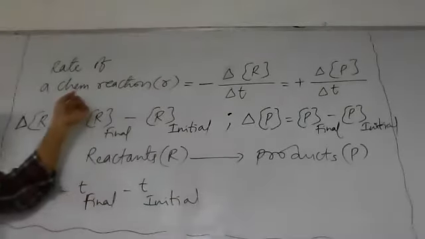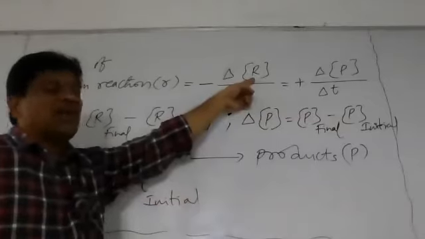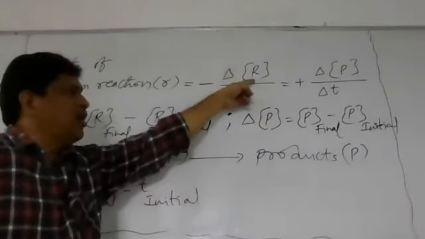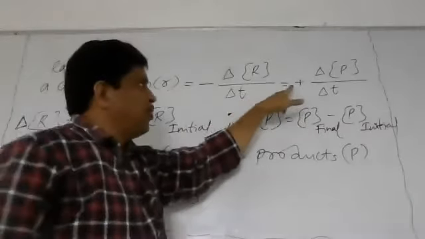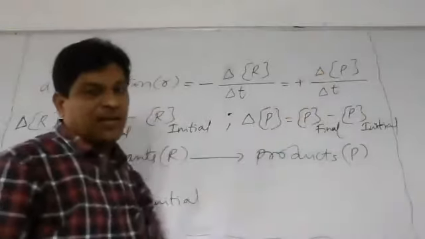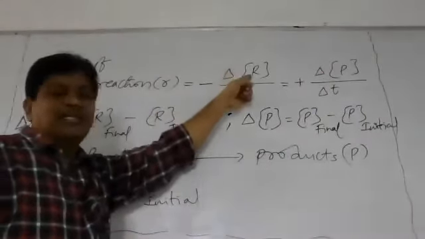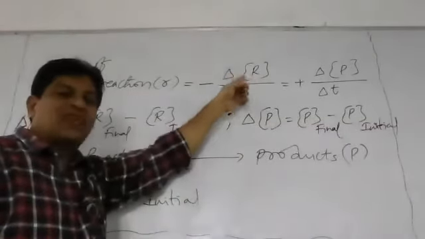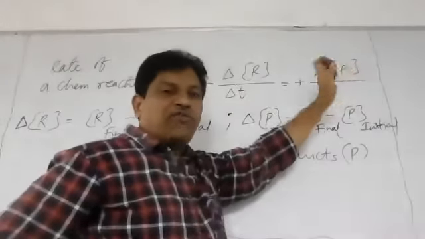Then what is the rate of chemical reaction? Minus delta R, the change in concentration of R, divided by the difference in time. That is also equal to plus delta P by delta T. Generally we don't read the square bracket. We read delta R as the change in concentration of reactant, and delta P as the change in concentration of products.